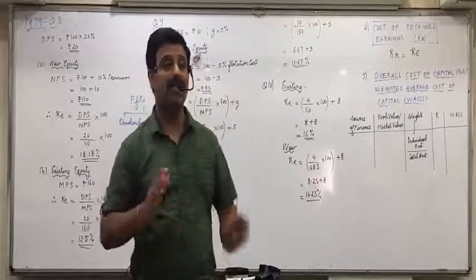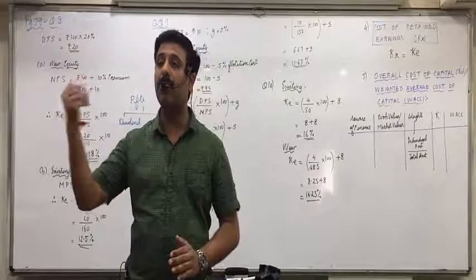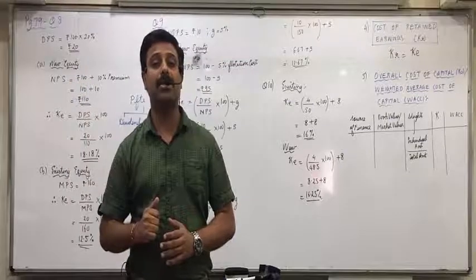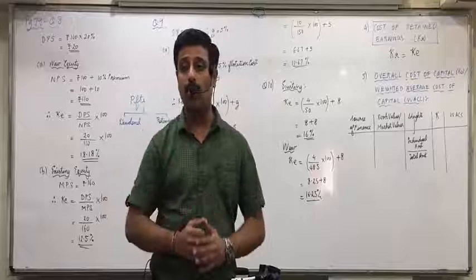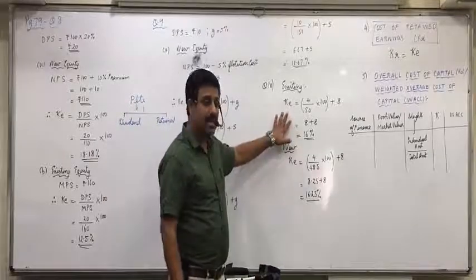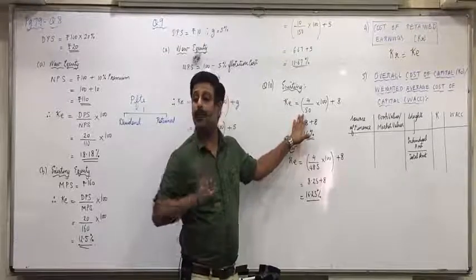It means if a company has a good financial position and good reserves and surplus, the market price of its shares will be more in the stock market. A company with less retained earnings will have a lower market price in the stock exchange. So whatever market price based cost of equity you are finding, that includes the cost of equity as well as the cost of retained earnings.